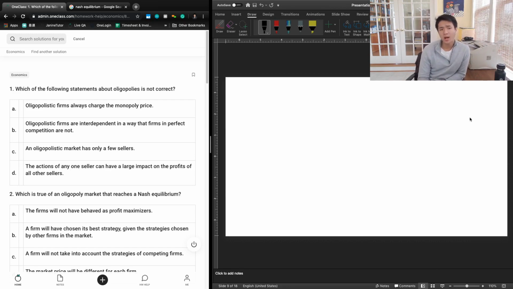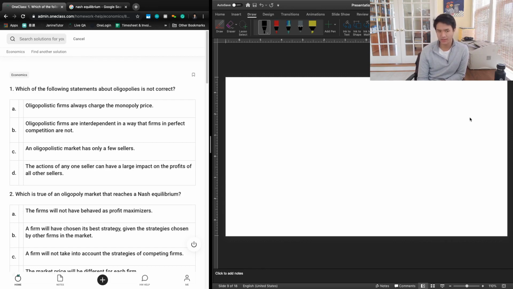And so the first answer choice is oligopolistic firms always charge the monopoly price. B says oligopolistic firms are interdependent in a way that firms in perfect competition are not. C says an oligopolistic market has only a few sellers. And D says the action of any one seller can have a large impact on the profits of all other sellers. So let's break this down one by one.